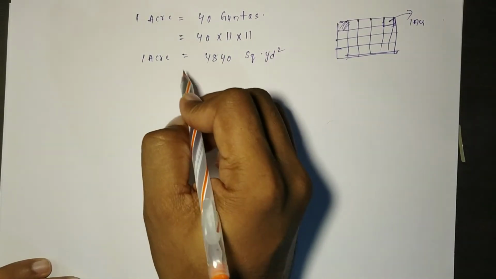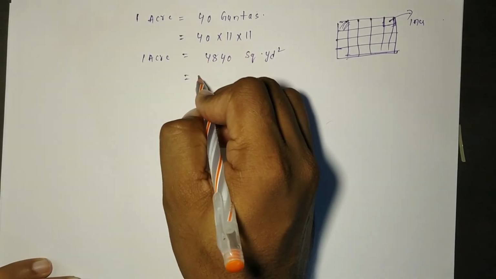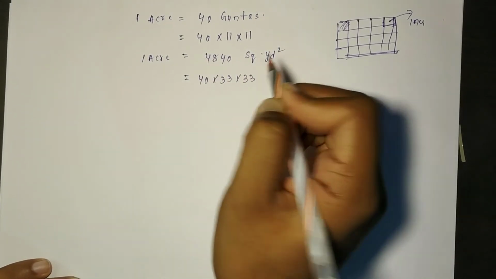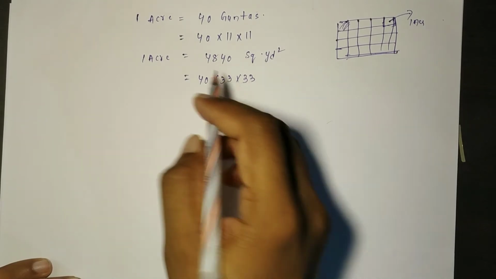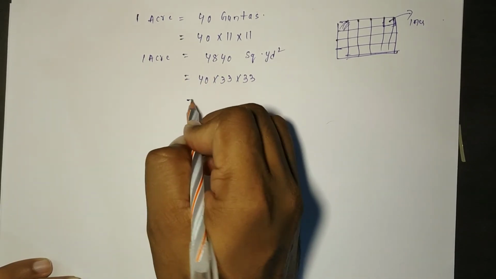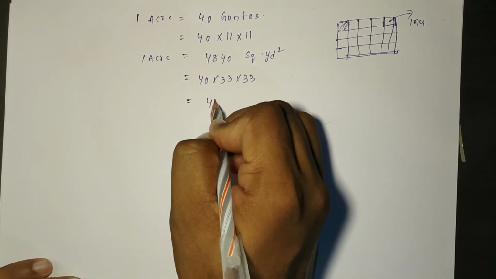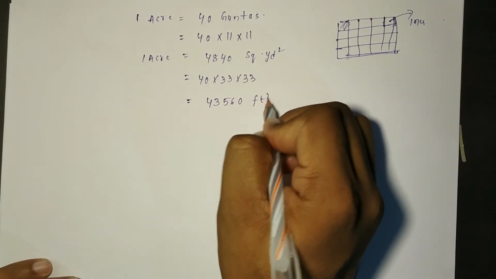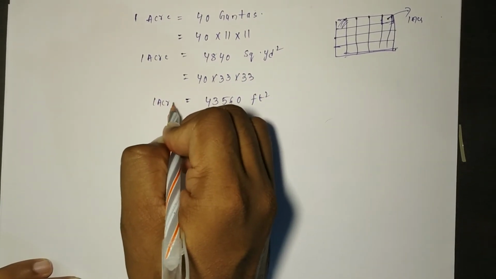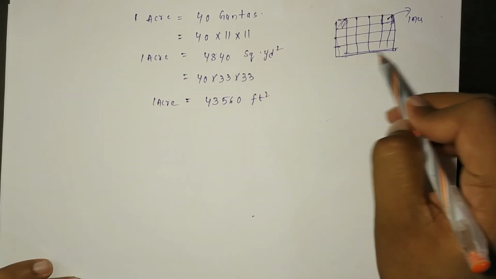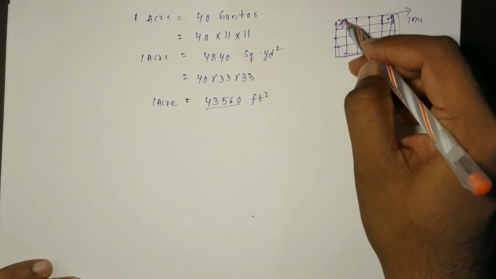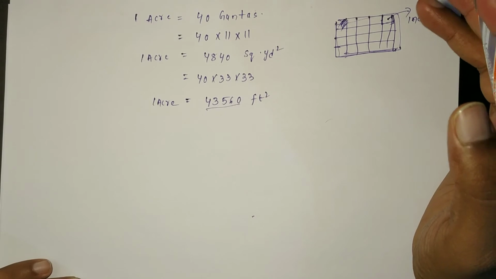Next, if you want to convert into square feet, we multiply 40 into 33 into 33, which is equal to 43,560 square feet. Means in 1 acre of area, we will get 43,560 square feet of boxes.